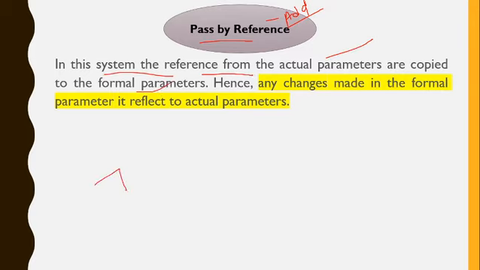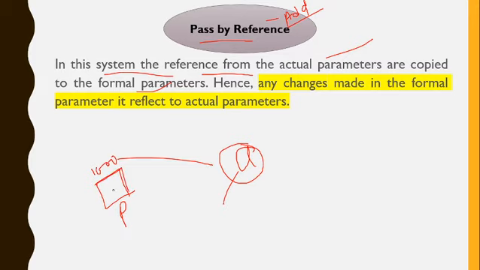What happens here? Suppose there is a variable p, and it has an address. Suppose this is the address of p. This address will be stored in a. Now a stores the address, so this is the address of p and also the address of a.